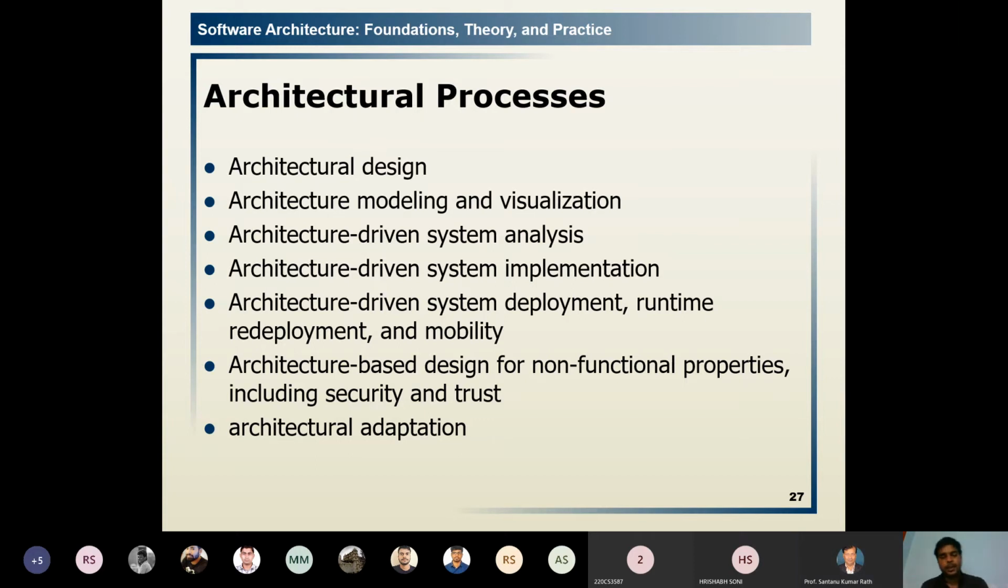Then at the end, there should be adaptation. Adaptation means it must not be non-adaptive. It must not show any dysfunction. If it is showing dysfunction, it means there is some malware or an error. You have to change the architecture process and redeploy it. So it should not show any dysfunction. Ultimately, it is architectural adaptation.